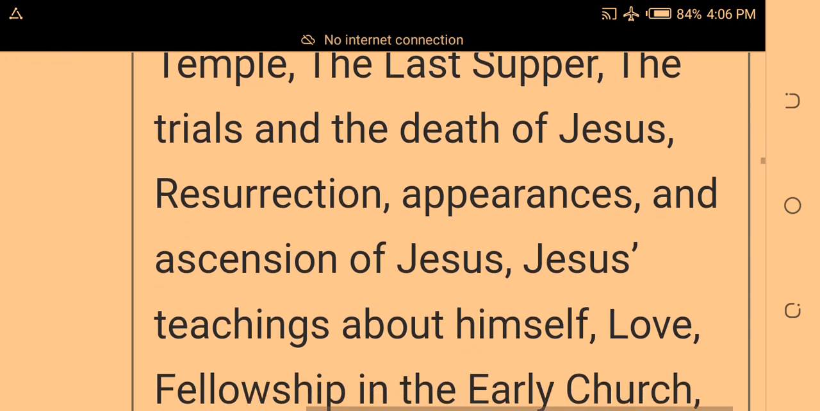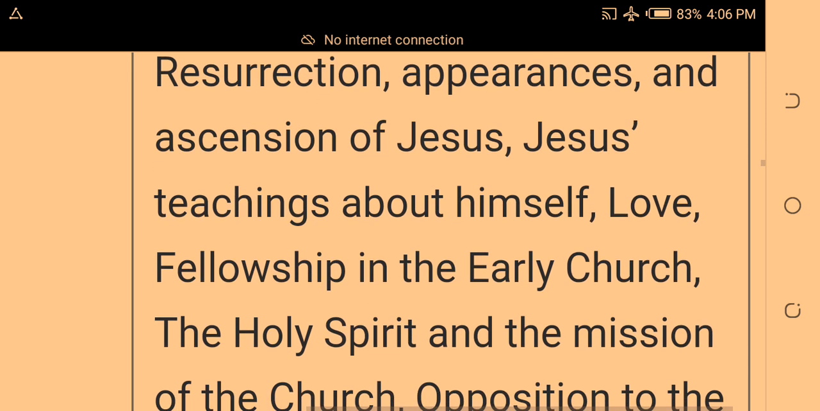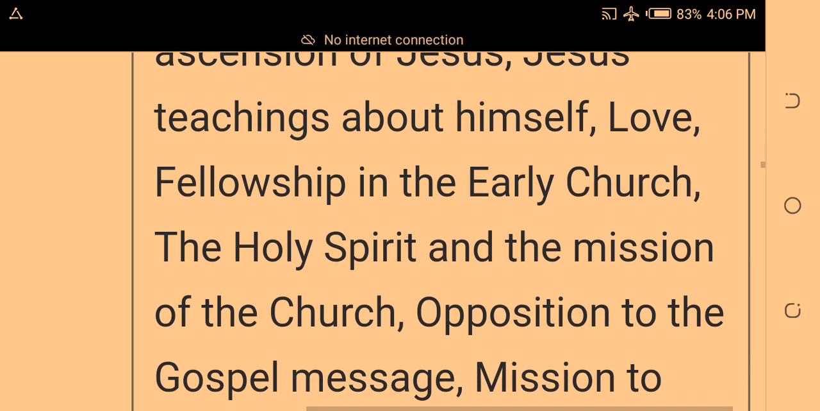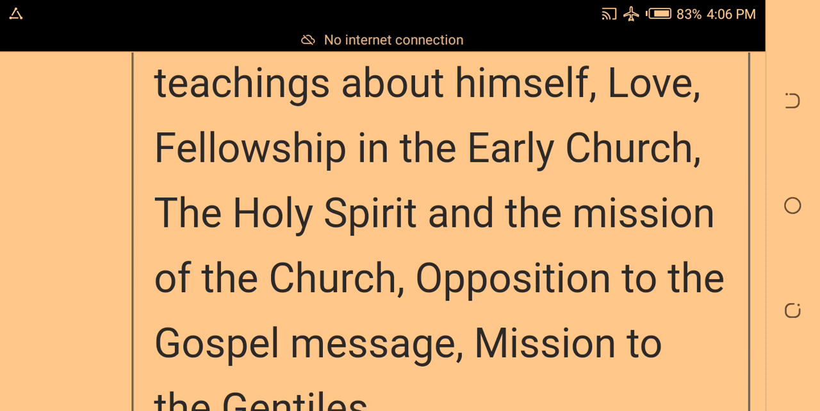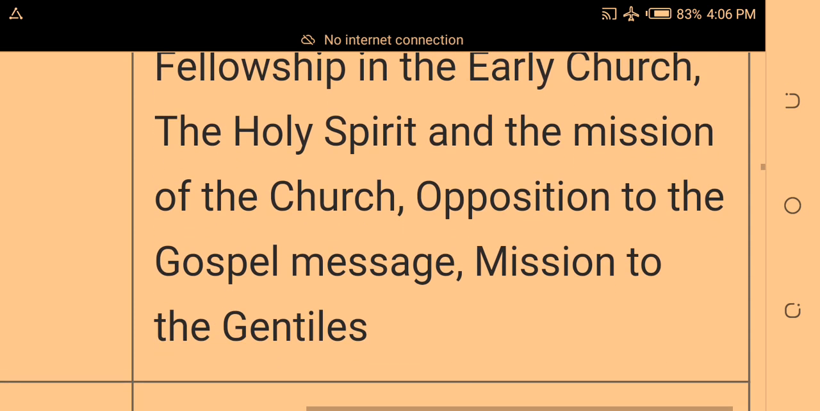Okay. Study love. Study fellowship in the early church. Remember, everything we are talking about is in the third section of how CRS is divided. Study the Holy Spirit and the mission of the church. Are you following? Study opposition to the gospel message. Under opposition is how Paul opposed the early Christians, things about the death of Stephen and all the rest. Okay. Study the mission to the Gentiles.